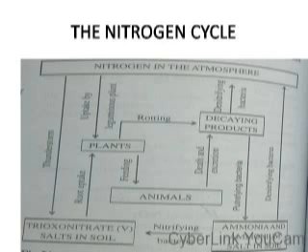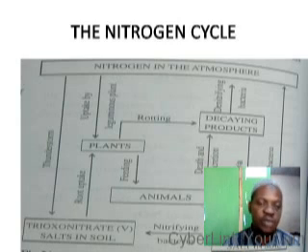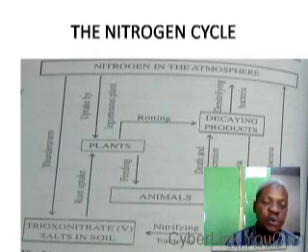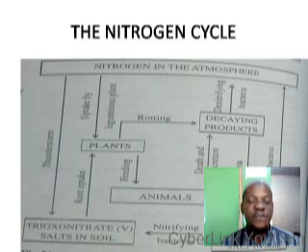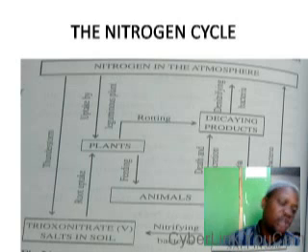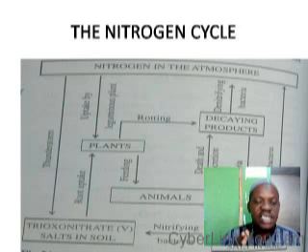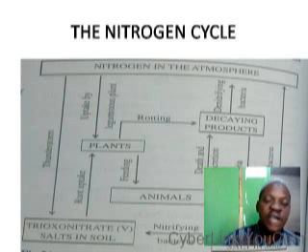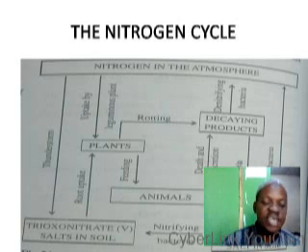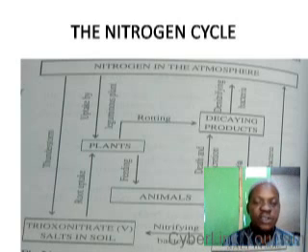Now let's look at the next area that we need to talk about. This is nitrogen cycle. When we say nitrogen cycle, we are looking at the various ways by which the nitrogen from the atmosphere is made available for plant and animal use, and the various ways by which that nitrogen is returned to the atmosphere. So this will maintain acid and nitrogen balance in the atmosphere, and it will ensure that the amount of nitrogen in the atmosphere is relatively constant. The percentage of nitrogen here will remain relatively constant.